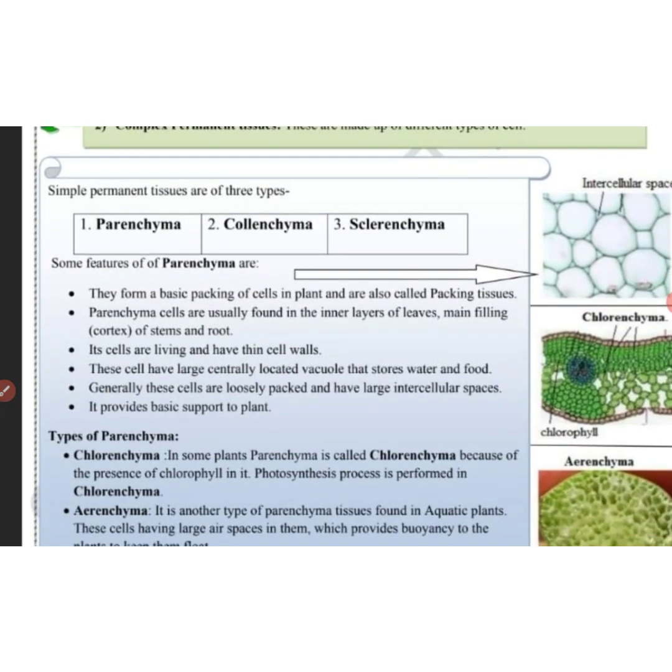The three simple tissues are the parenchyma, collenchyma and sclerenchyma. I have also uploaded one video in which all these three types of simple permanent tissue have been explained, and you can watch that video also, and the link will be in the description box below.